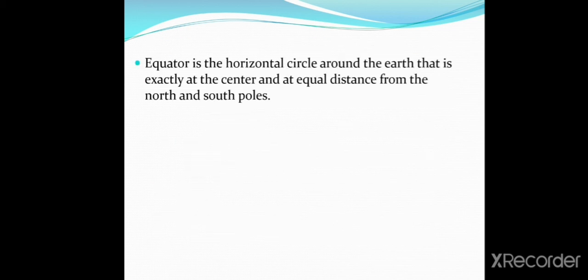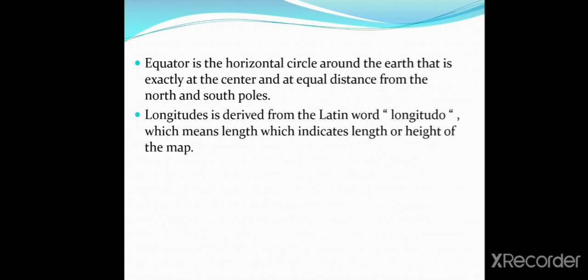The equator is the horizontal circle around the earth that is exactly at the center and at an equal distance from the north and south poles. Longitude is derived from the Latin word longitudo, which means length.